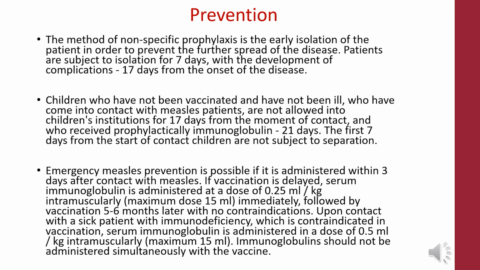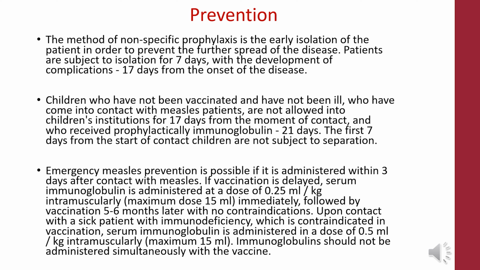The method of non-specific prophylaxis is the early isolation of a patient in order to prevent the further spread of the disease. Patients are subject to isolation for 7 days, and with the development of complications, 17 days from the onset of the disease. Children who have not been vaccinated and have not been ill, who have come into contact with measles patients, are not allowed into a children's institution for 17 days from the moment of contact, and for 21 days if they received prophylactic immunoglobulin. The first 7 days from the start of contact, children are not subject to separation.